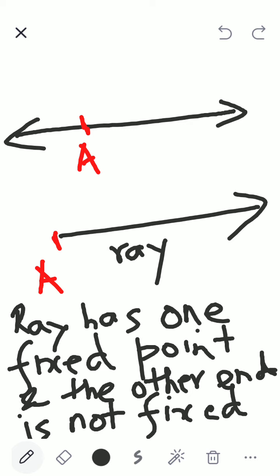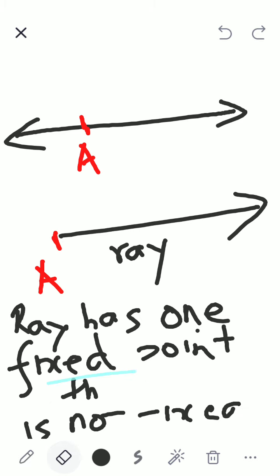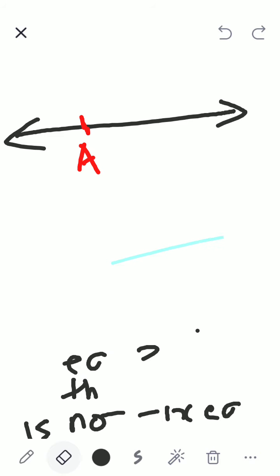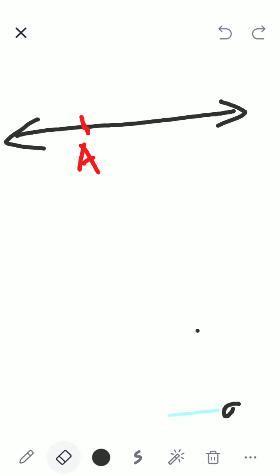Okay, very nice. So the basics of a line are clear, right? Very good. So we have now everybody's written this. Now let me rub this, and let me introduce you to the concept of angles. Now that we have understood line, line segment, and rays, let us understand what angles are.